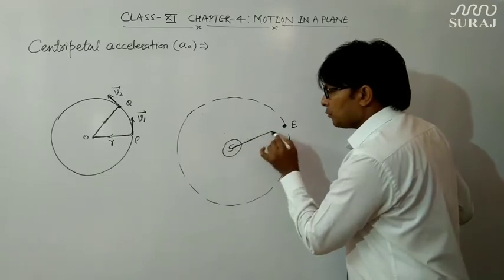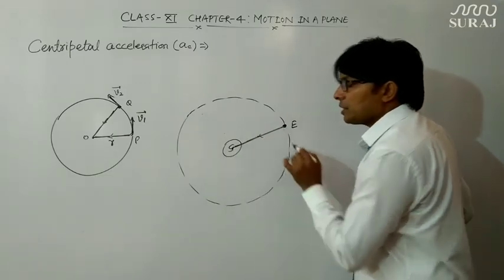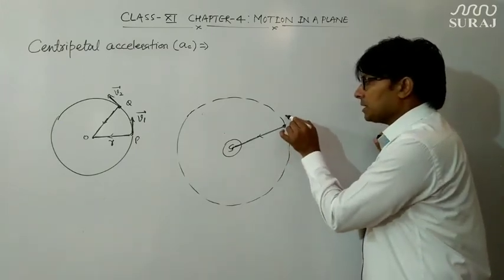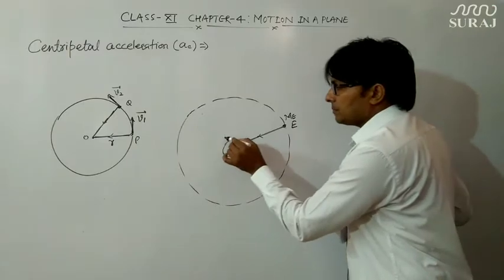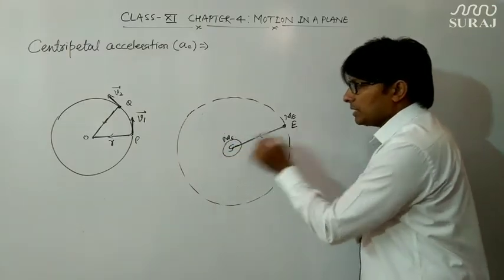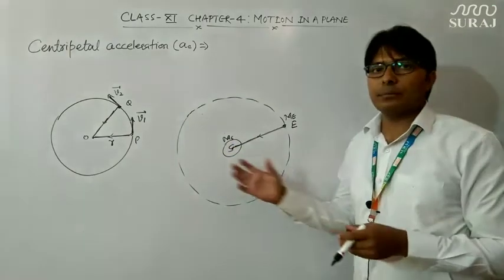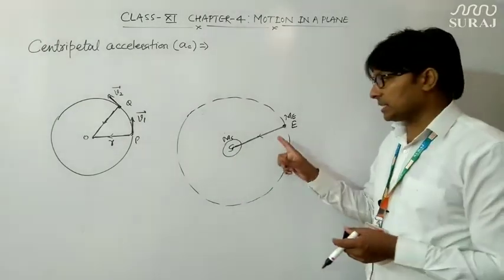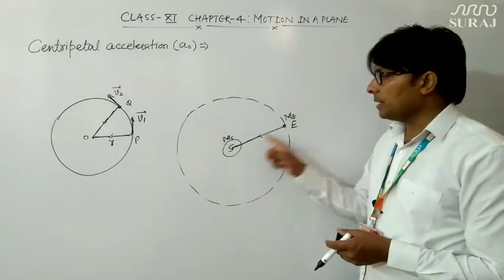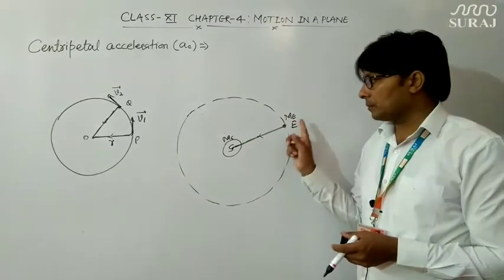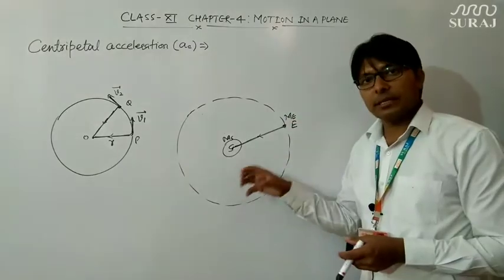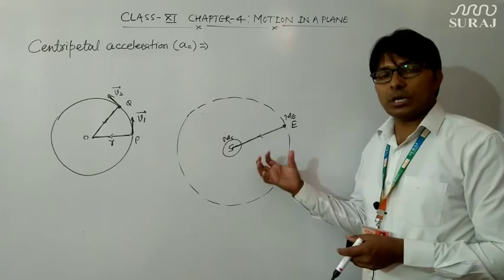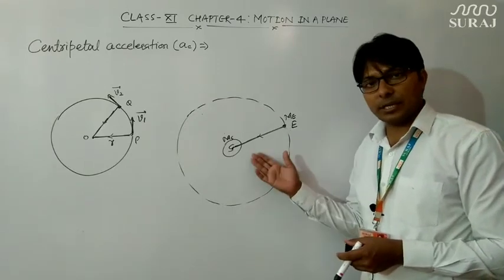So here the force will be the gravitational force, because we know that our earth has some mass and the sun has some specific mass, so definitely they will be attracted to each other by the gravitational force, and this gravitational force will be acting along the line joining the earth and the sun. That's why this gravitational force serves as the centripetal force.